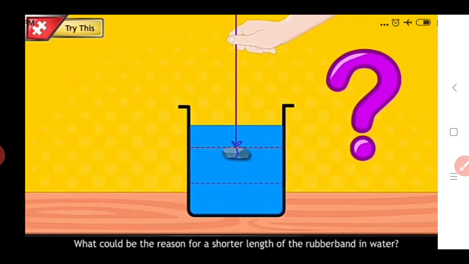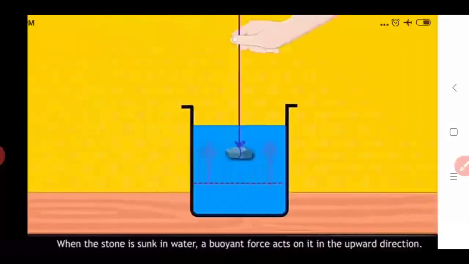This happens because when the stone is sunk in the water, a buoyant force acts on the stone in the upward direction. Due to this, the weight of the stone gets reduced, and due to the lesser weight, the length of the rubber band also gets reduced.